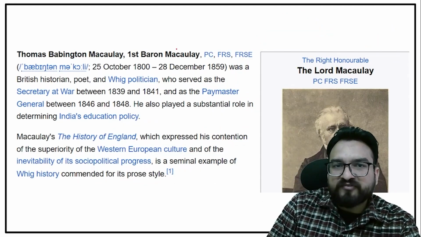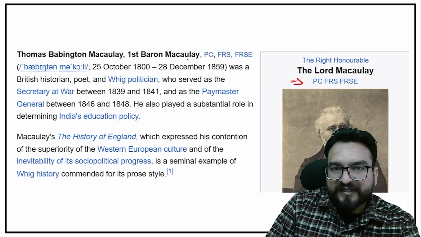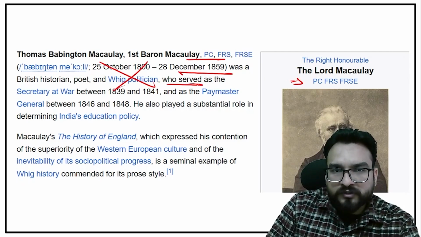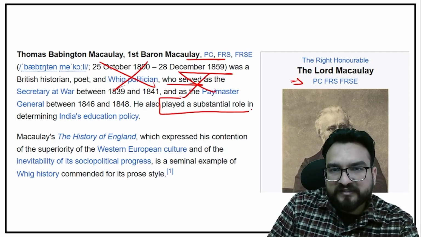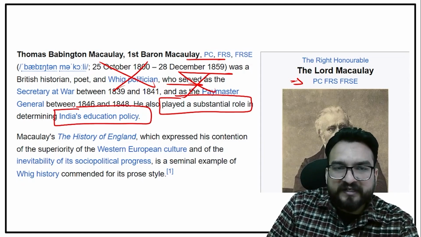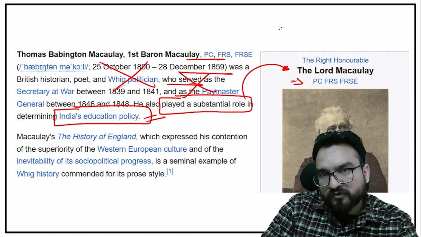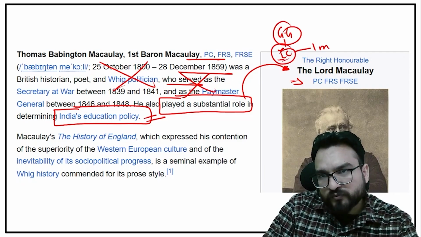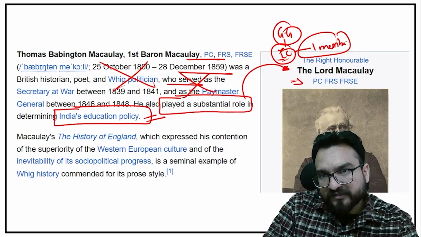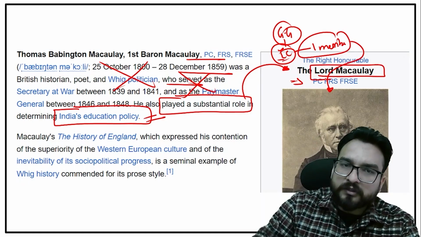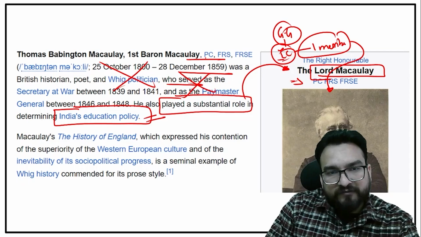So over here, a brief idea about who Lord Macaulay was. This is his introduction. No need to learn this, but just understand that he played a substantial role in determining India's education policy. He was one of the first law officers in the Governor General's Executive Council too. So one member was added. Right, so over here he was Lord Macaulay, and Lord Macaulay will be important ahead also. Okay, we'll be understanding that.